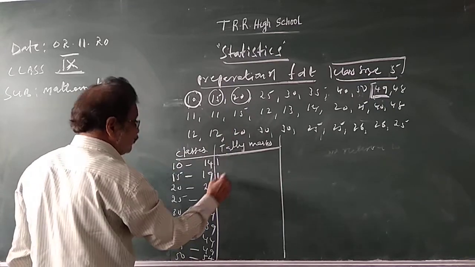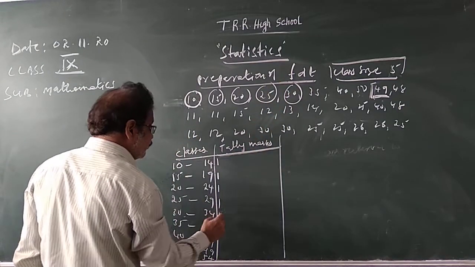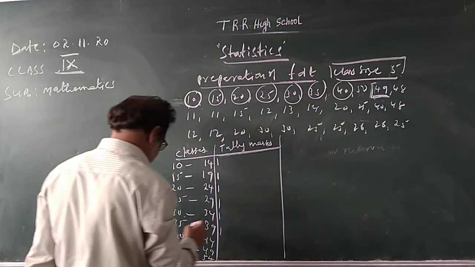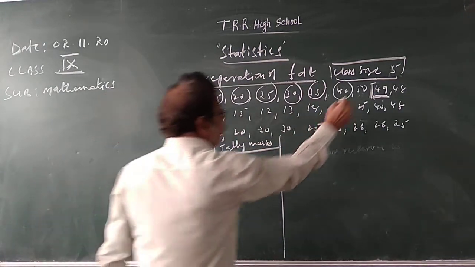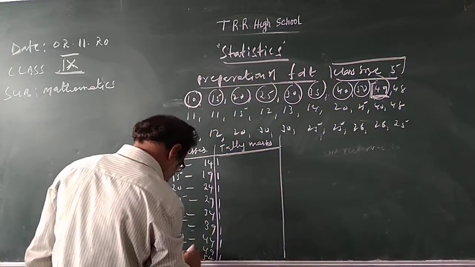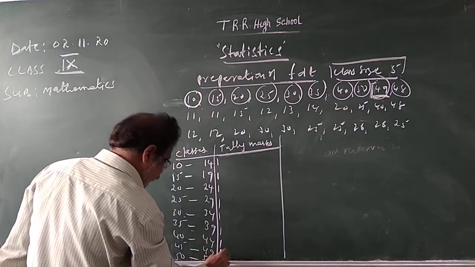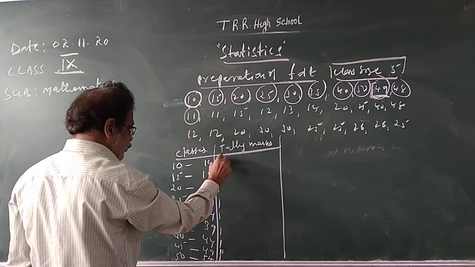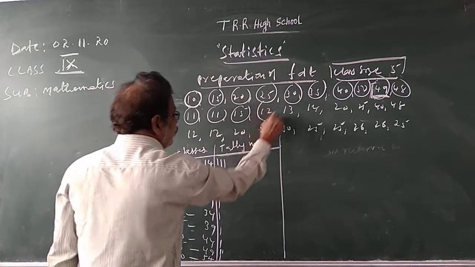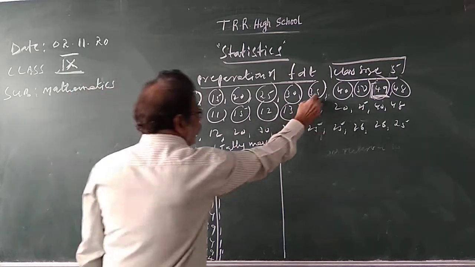Then 20 to 24, 25 to 29, 30 to 34, 35 to 39, 40 to 44, 45 to 49. Then 11 is in 10 to 14, 15 is in 15 to 19, 12 is in 10 to 14, 13 is in 10 to 14, and for every fifth one, a line crosses through.